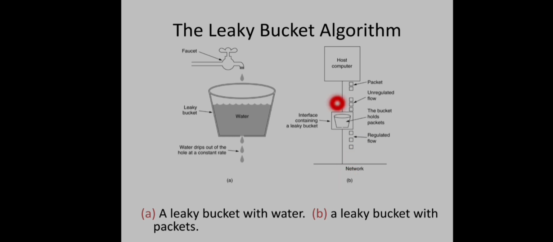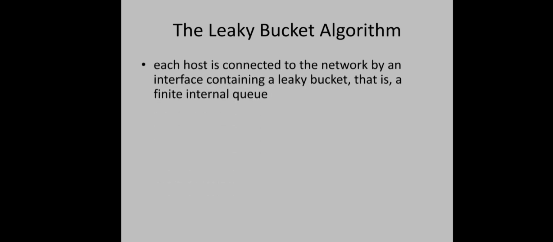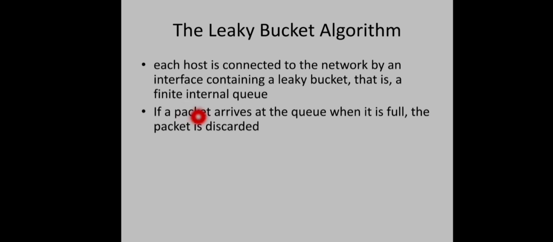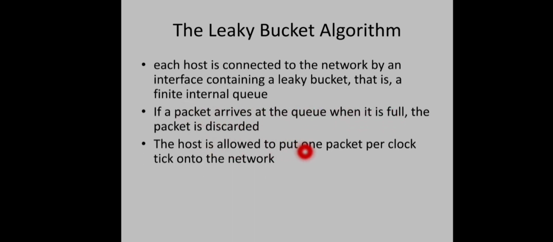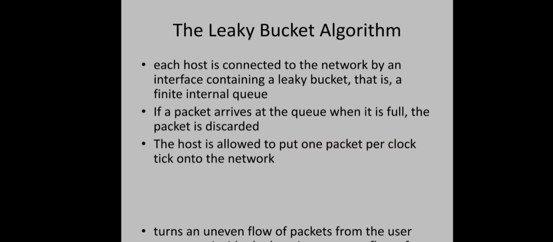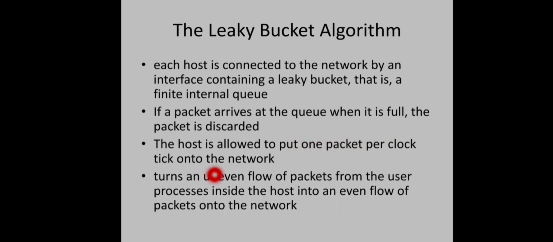So this mechanism turns an uneven flow of packets from the user processes inside the host into an even flow of packets onto the network, smoothing out all the bursts and greatly reducing the chance of congestion. So this is the summary of steps. Each host is connected to the network by an interface containing a leaky bucket, that is a finite internal queue. If a packet arrives at the queue when it is full, the packet is discarded. And the host is allowed to put one packet per clock tick onto the network. So this makes the data flow go from uneven to even.